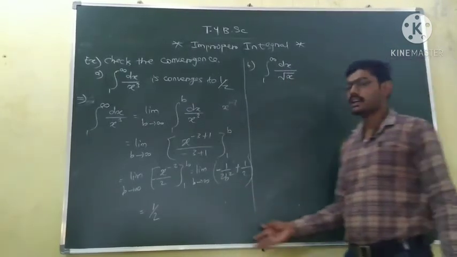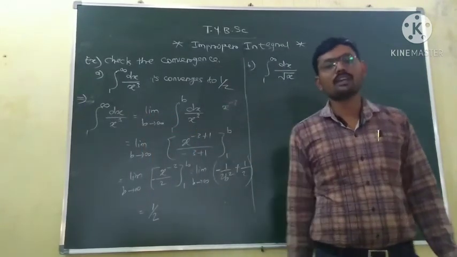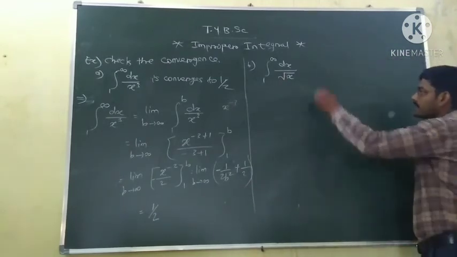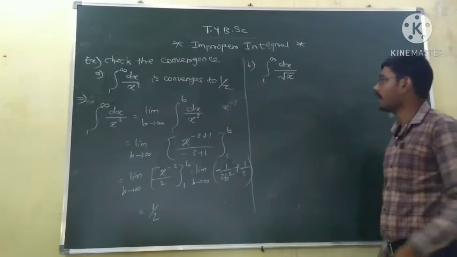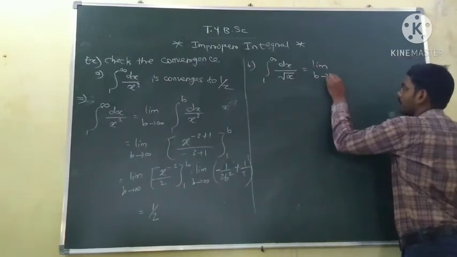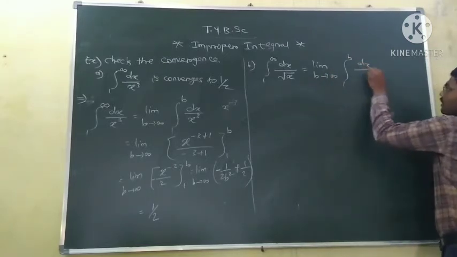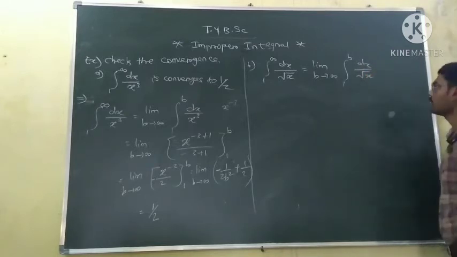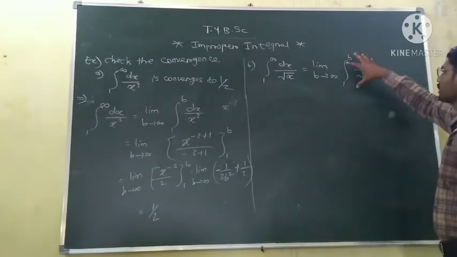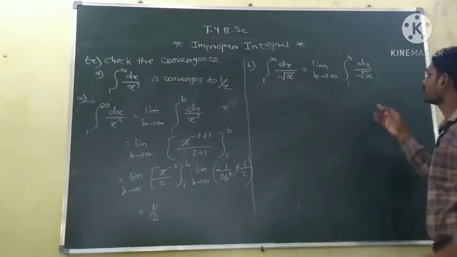Okay, so understand the concept of how we check the convergence of an improper integral. Now we will see the next example. Again, this is an improper integral of type A. So we know this is equal to the limit as b tends to infinity of the integration from 1 to b of 1 by root x with respect to x. Now we will first calculate this part integral.